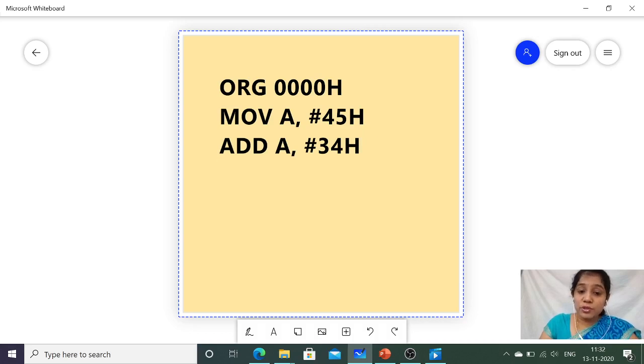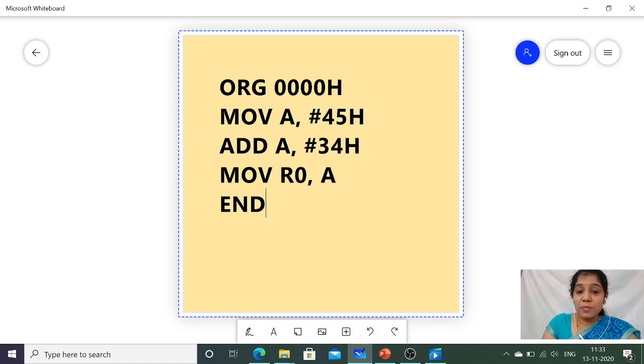So now I have to store that in some destination register. So I will take MOV R0, A. Now I'm storing the contents of accumulator into register R0. So the next instruction is END. So we can observe here we are using around five instructions: ORG, MOV, ADD, MOV, storing in destination, and END. So this collection of instructions together is known as program.